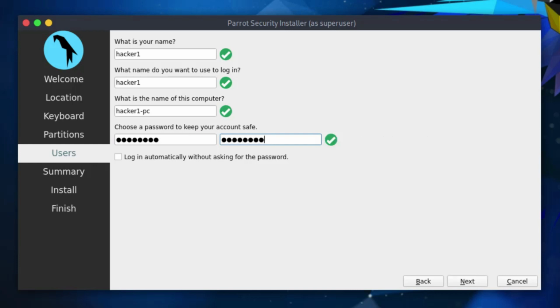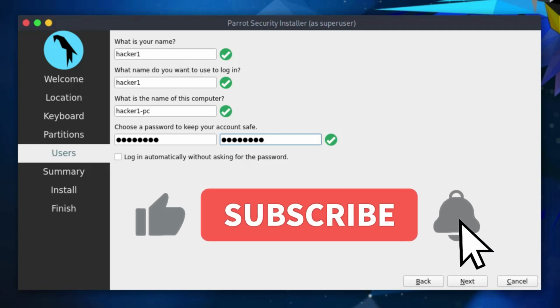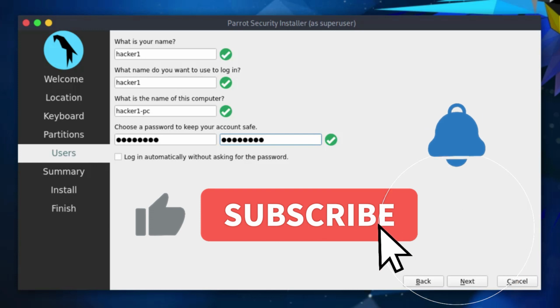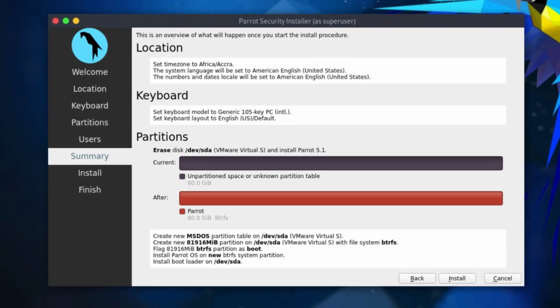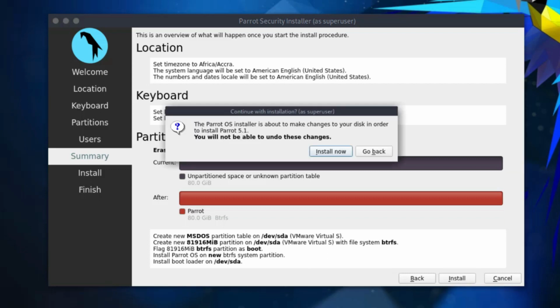Okay. So you can see this button here, log in automatically without asking for password. So you don't do that, right? So you leave this checked so that it should always ask you for password before logging in. So next, this is the summary of whatever we have done so far. So we're going forward to install. You will not be able to undo the changes. Yes, I know. I would like to install now.